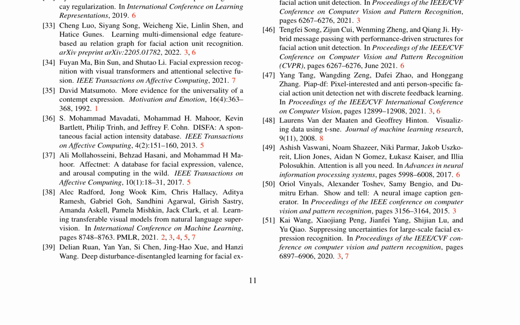Some papers emphasize the importance of uncertainty estimation and handling in facial expression recognition. 44 proposes uncertain graph neural networks for facial action unit detection, while 45 and 47 introduce hybrid message passing with performance-driven structures and a pixel-interested and anti-person-specific facial action unit detection net with discrete feedback learning, respectively.